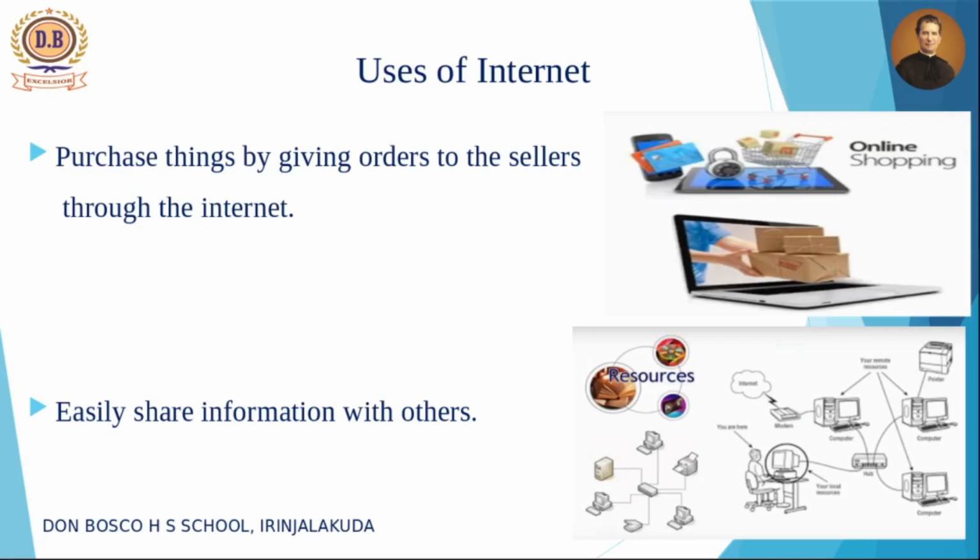So internet means there exists such a global network, and this network has infinite potential for communication. There are several uses for the internet. Files can be copied from one computer to another. People living in far off places can talk to each other using video calling. Then online shopping, we can purchase things, and also we can easily share or send information with others. These are some of the uses of the internet, given on page number 104 as points.